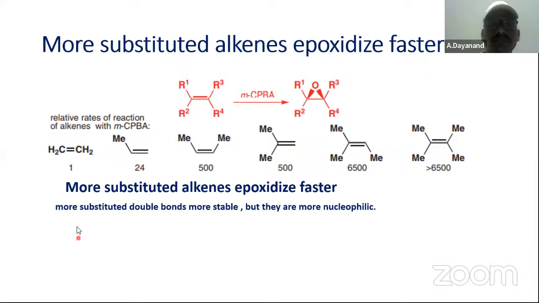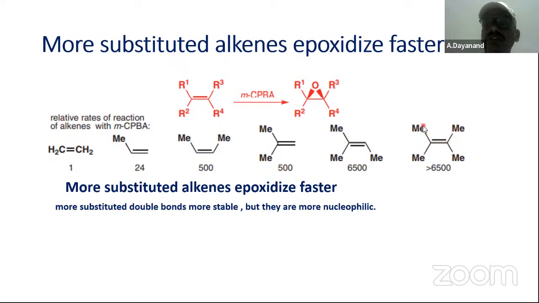Why? Because more substituted double bonds are more stable, therefore they are more nucleophilic. For example, this is ethylene, there are no branches or substitutions, therefore it is going to be very weak. It is not fast in the epoxidation reaction, whereas this one has a very high rate of epoxidation. It is going to epoxidize faster because of the extra stability caused by the methyl groups. All the methyl groups are going to epoxidize it faster. More substituted double bonds are more nucleophilic.